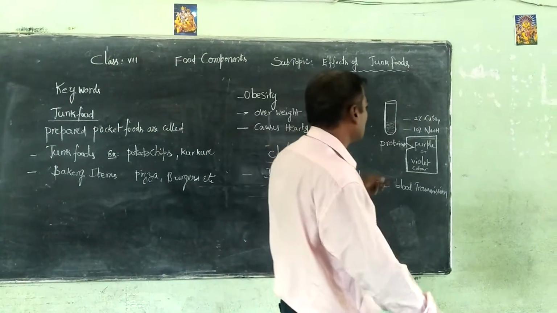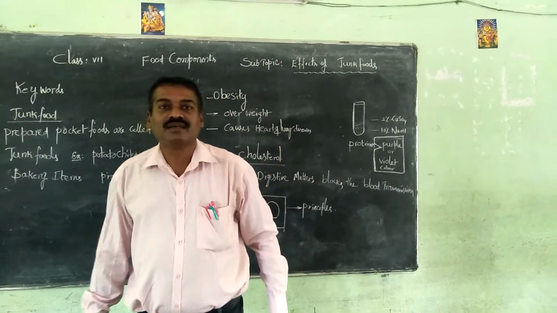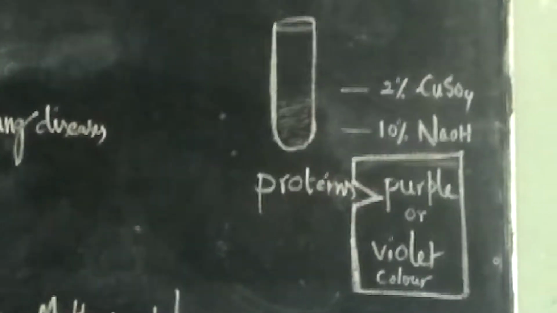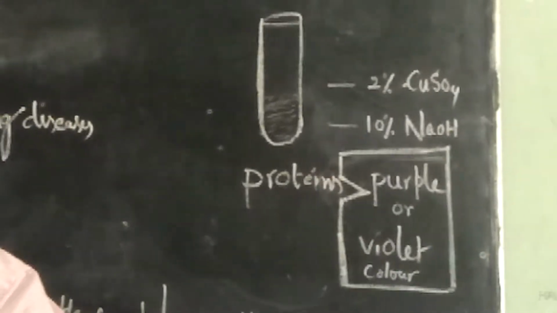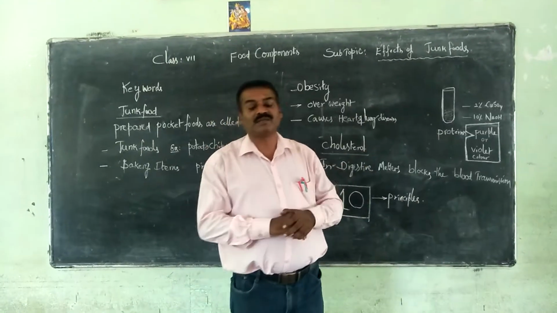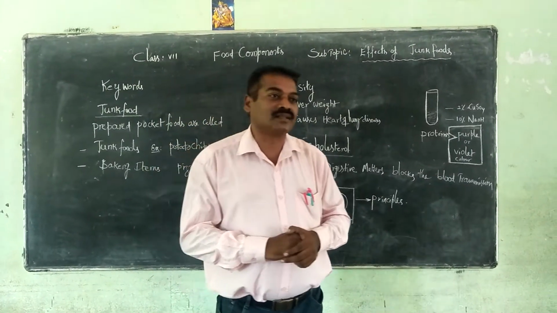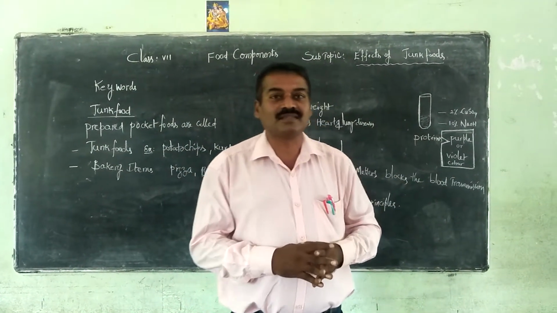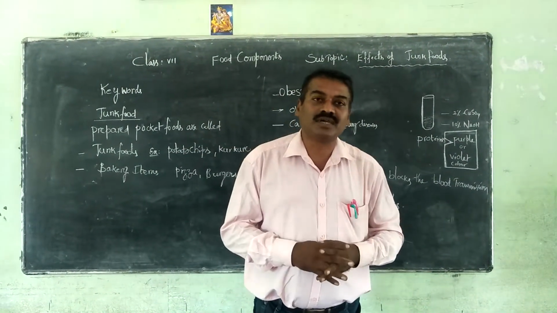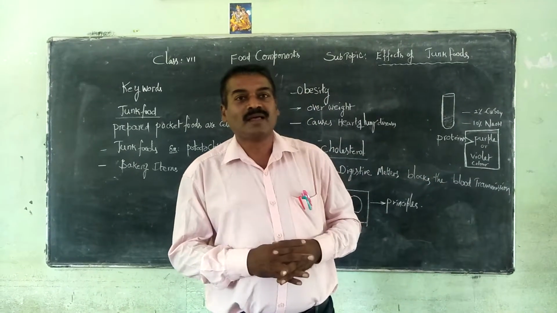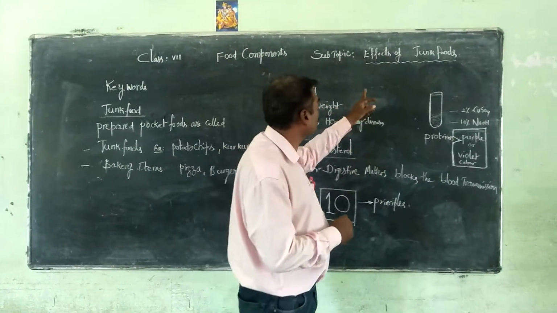Now, with the preparation of 2% copper sulfate and 10% sodium hydroxide solution, add it, and immediately it turns purple or violet color, indicating the selected food contains protein. So these sessions were completed previously. I think most of the children are very happy to express and they are able to tell different varieties of answers, short answers in summative or descriptive form, and we can answer well. Now today's session we are going to discuss the effects of junk foods.